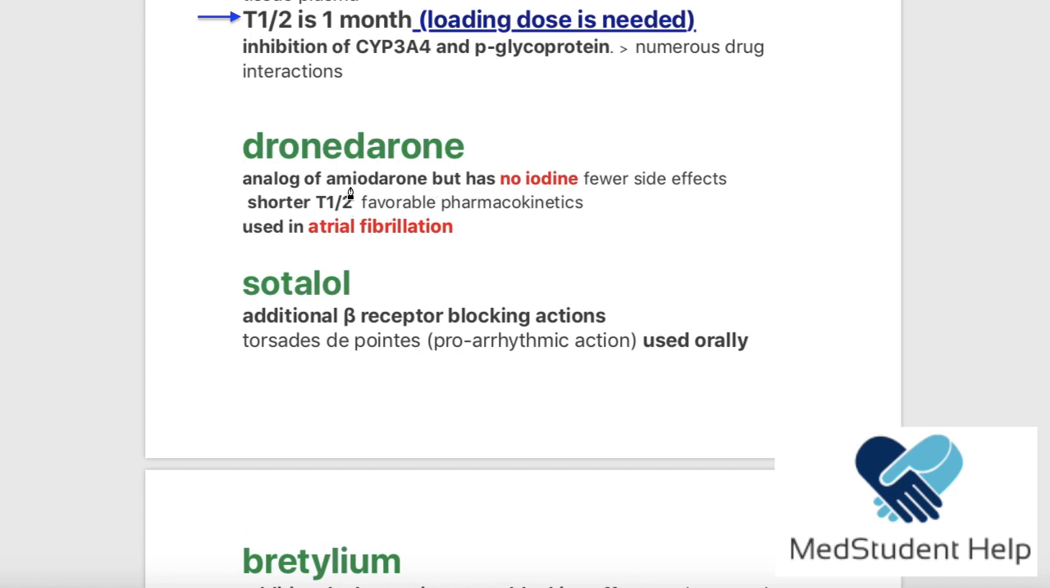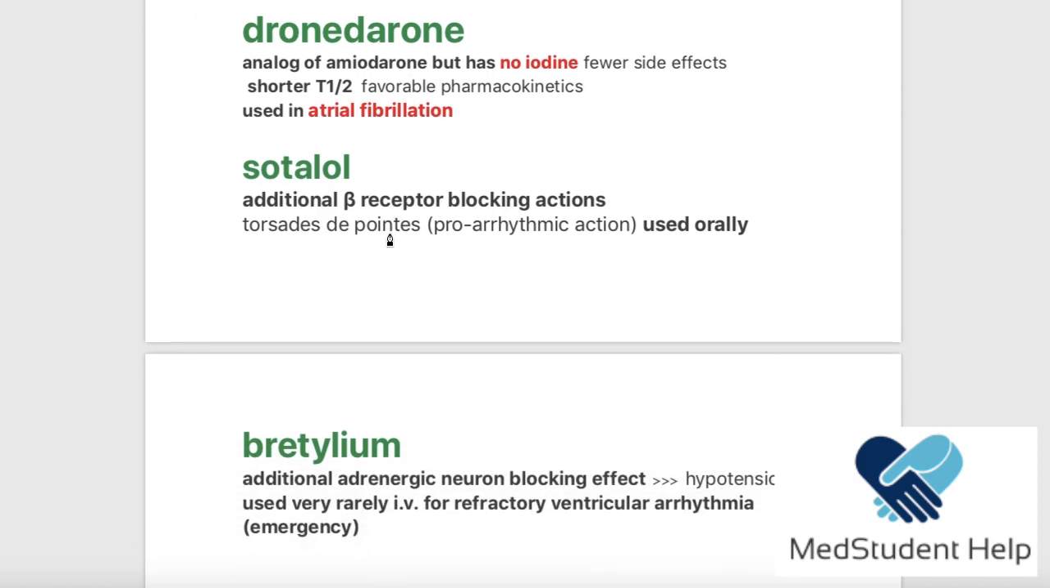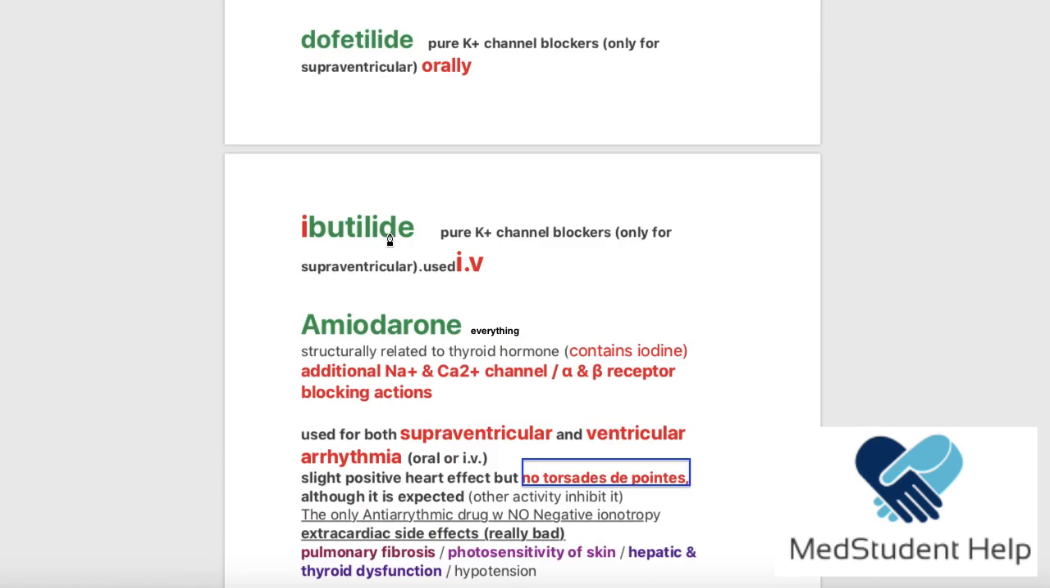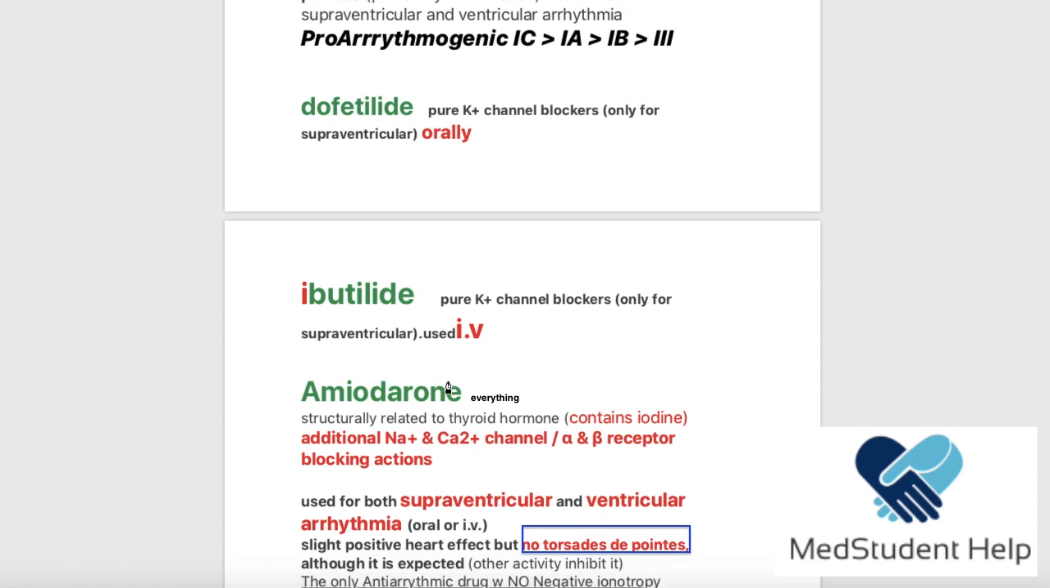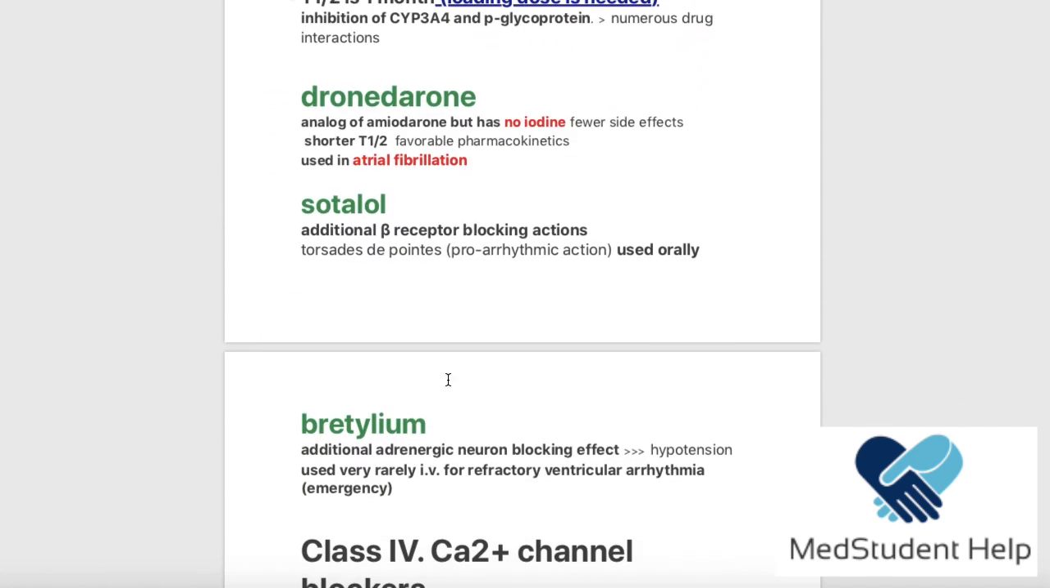and because of that, it has a shorter half-life. Having a shorter half-life, it has less side effects. Okay, when do we use dronedarone? Only in atrial fibrillation, not like amiodarone that we used everywhere. Now, so far we spoke about 4 examples of the class 3 potassium channel blockers.